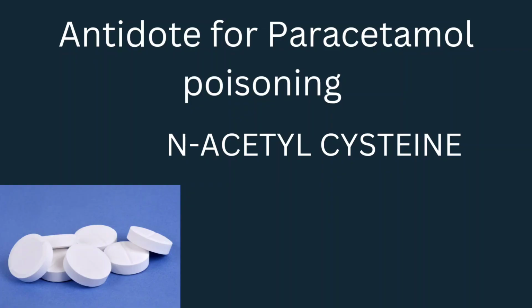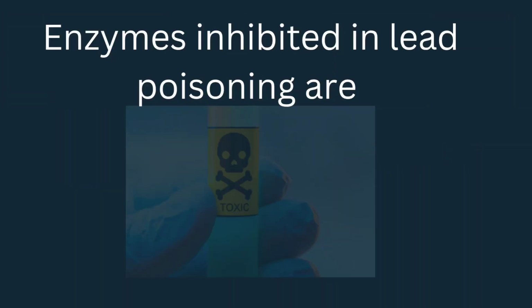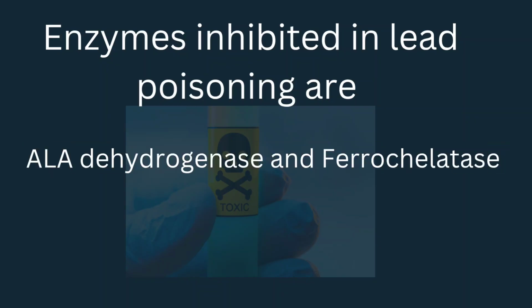So the next one, what are the enzymes inhibited in lead poisoning? It is ALA dehydratase and ferrochelatase. Right? This is because these enzymes are crucial in heme synthesis. So this inhibition leads to microcytic hypochromic anemia. And the very classical sign in lead poisoning is basophilic stippling.